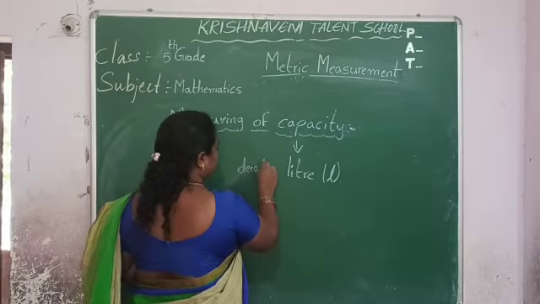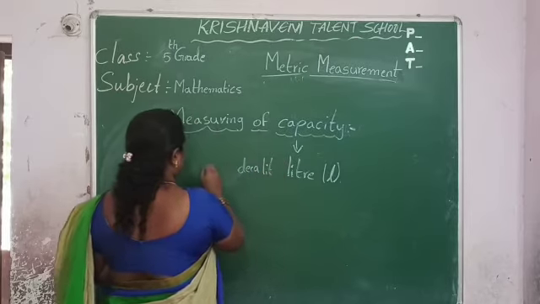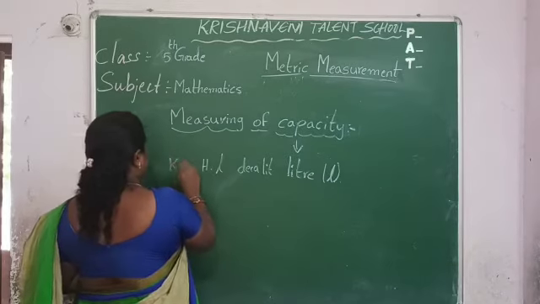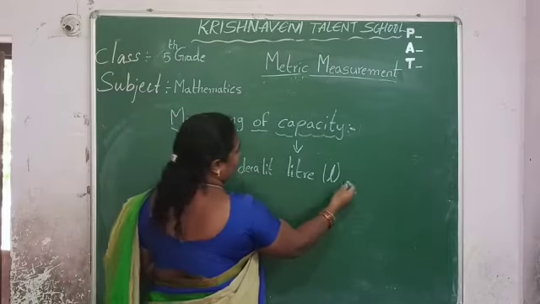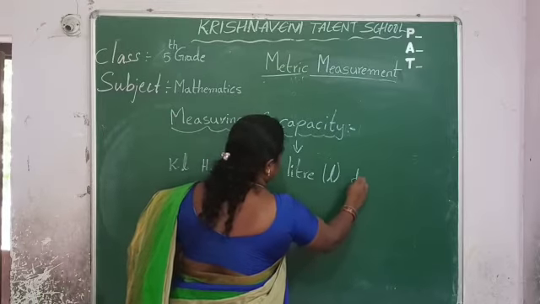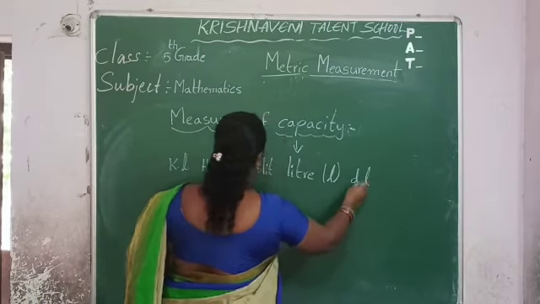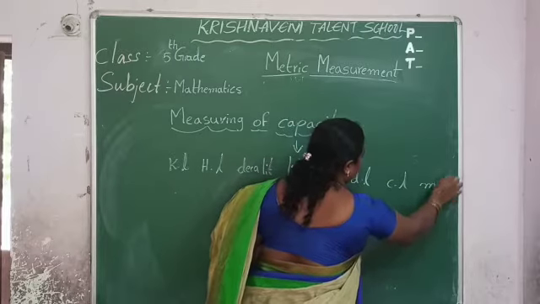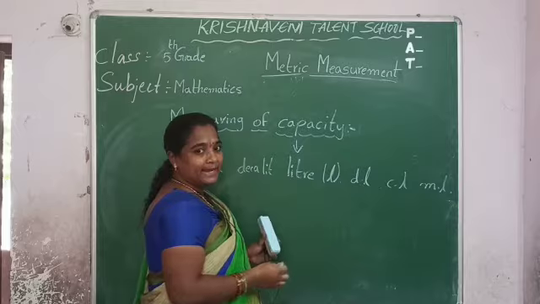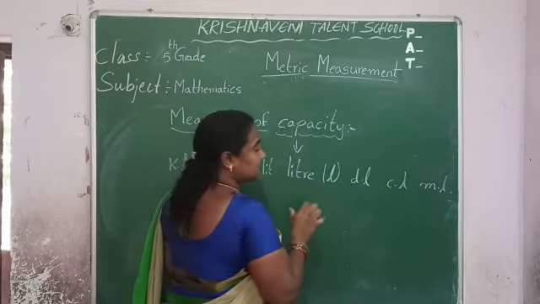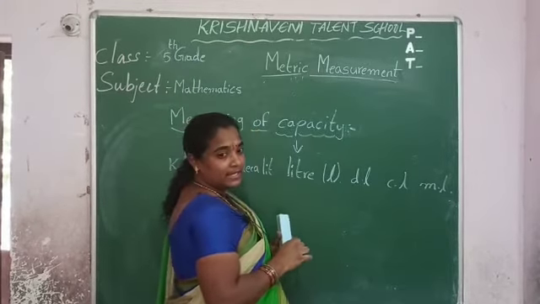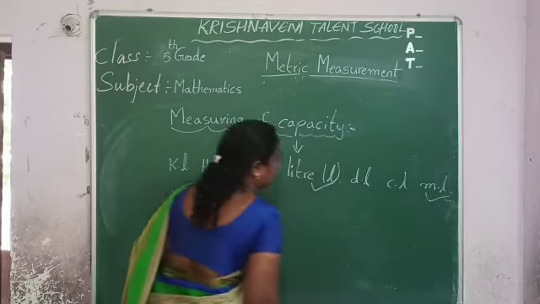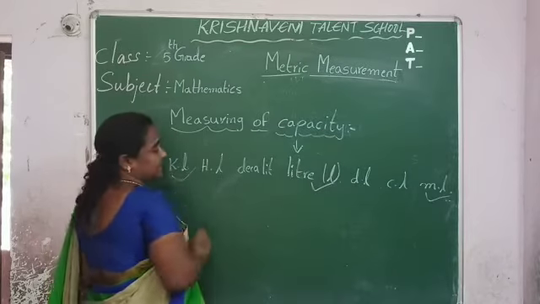Decaliter, hectoliter, kiloliter. To the right side of liter, we see deciliter, next centiliter, milliliter. Generally, in our daily life, we use certain common units. What are they? Liter, milliliter. Next, kiloliters.